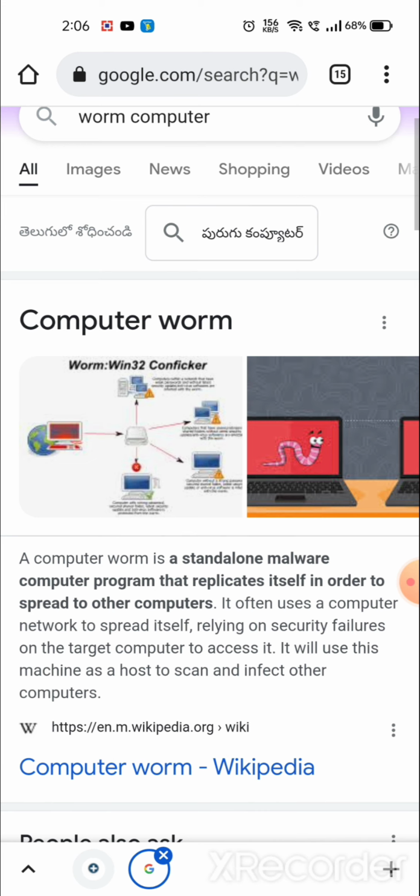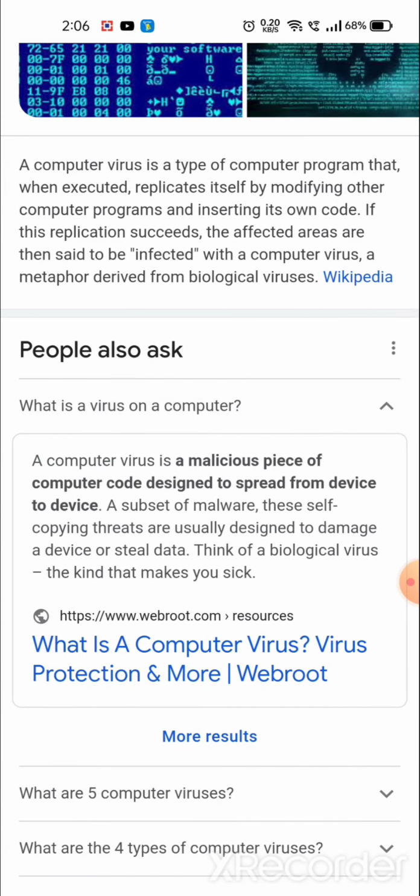A worm is also one type of malware. The specialty of a worm is that it is a malicious code that performs its operation without any human intervention, which means the code is written into this malware and it performs automatically without any acceptance of the user. A virus is also one type of malware, but for performing any action there is a need for the user, which means whenever we click any unknown links, only then will this type of malware attack our systems, laptops or mobile phones.